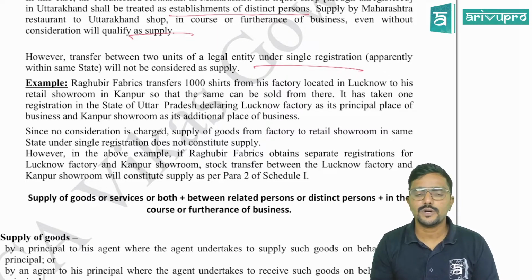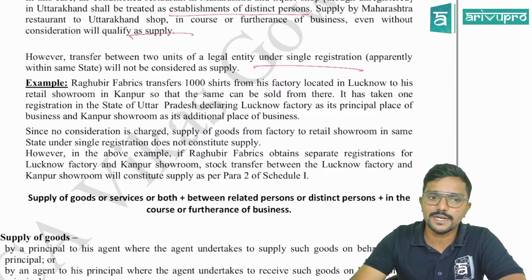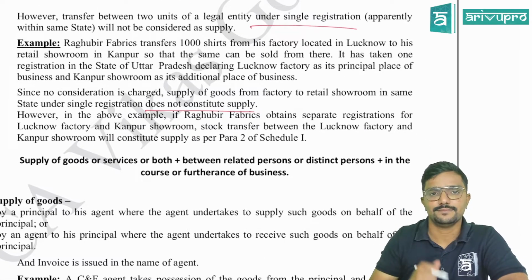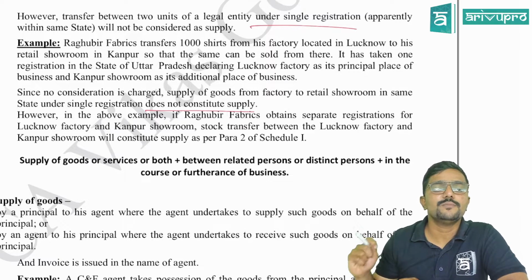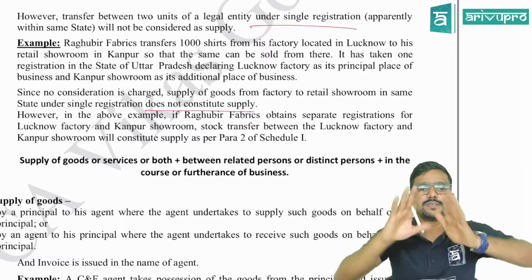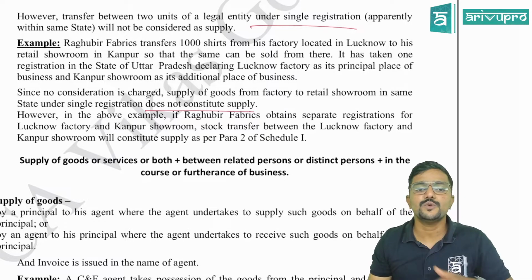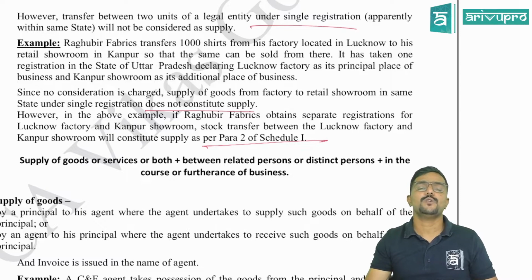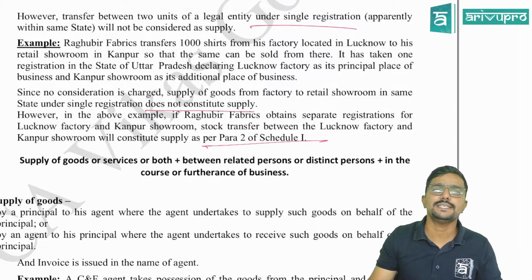Since no consideration is charged, supply of goods from factory to retail showroom in the same state under single registration does not constitute supply. However, in the above example, if Raghubir Fabrics obtains separate registrations for the Lucknow factory and the Kanpur showroom within the same state, then stock transfer between the Lucknow factory and Kanpur showroom will constitute supply as per para 2 of Schedule 1, because it will be a distinct person.